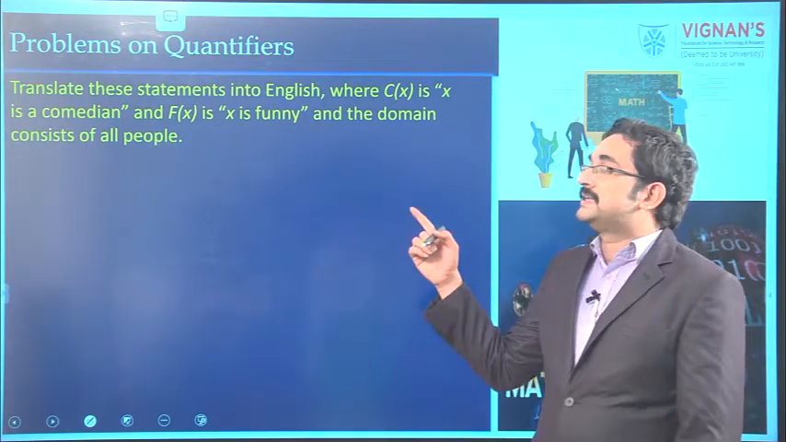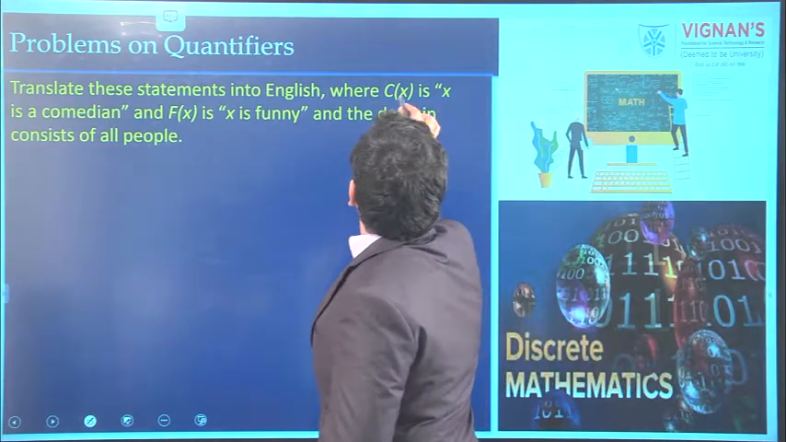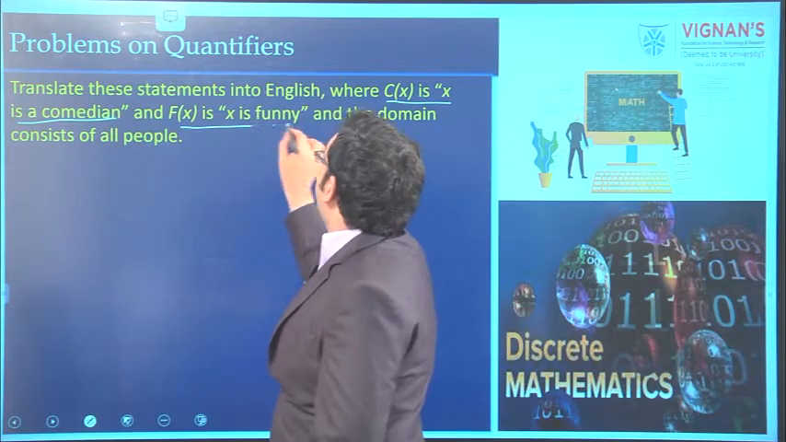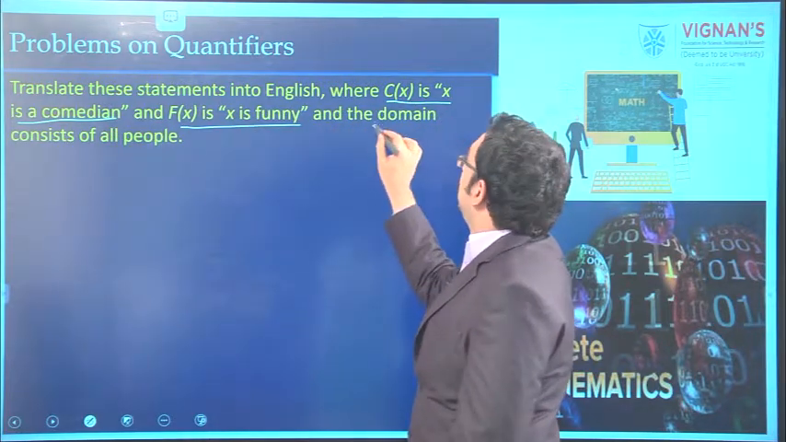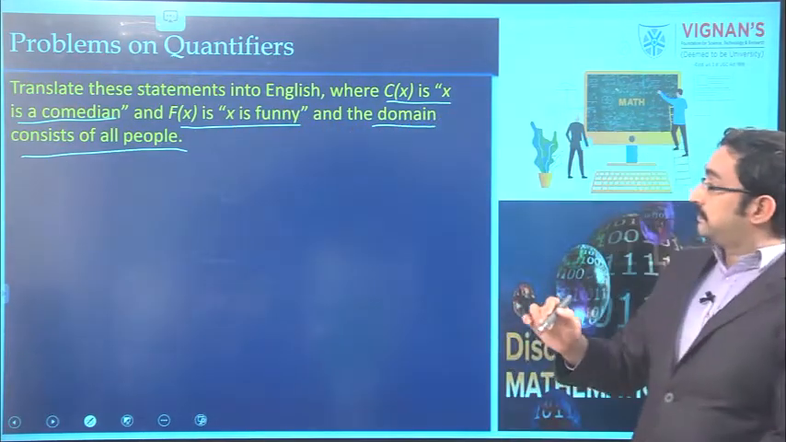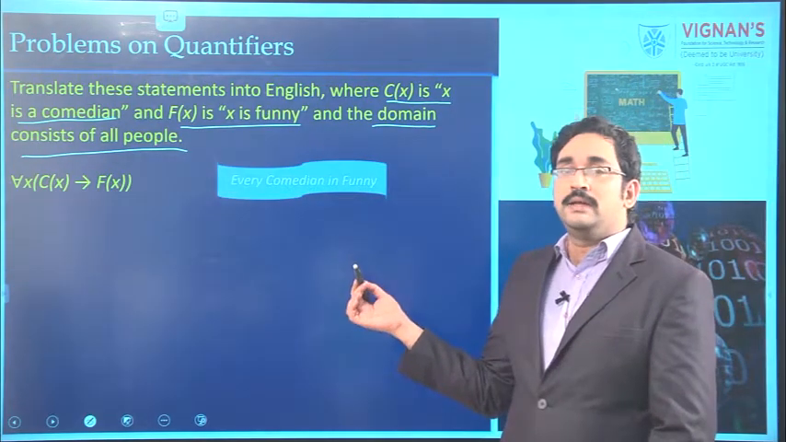Here we will discuss the next problem. The statement is given as: C of x denotes x is a comedian, F of x denotes x is funny, and the domain is all the people. So here some symbols are given, and we have to express the solution.